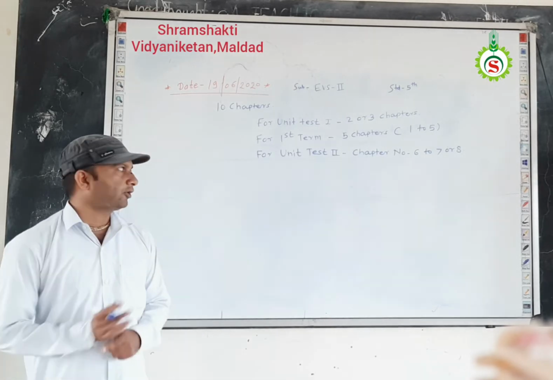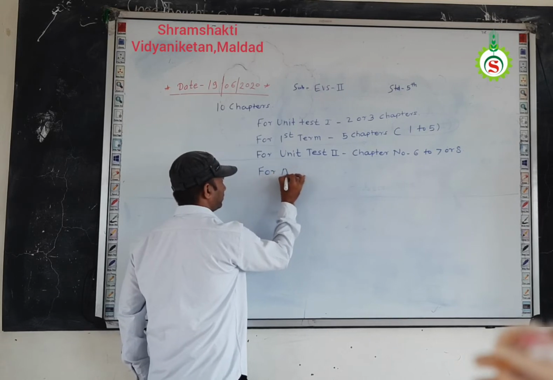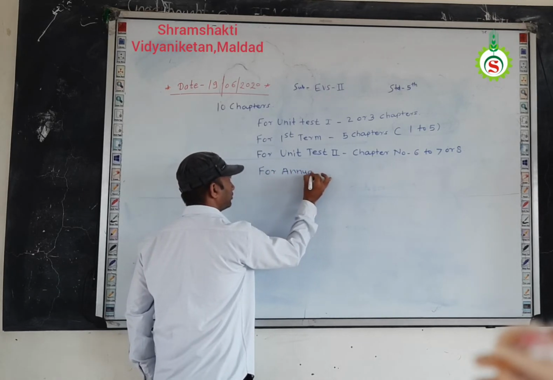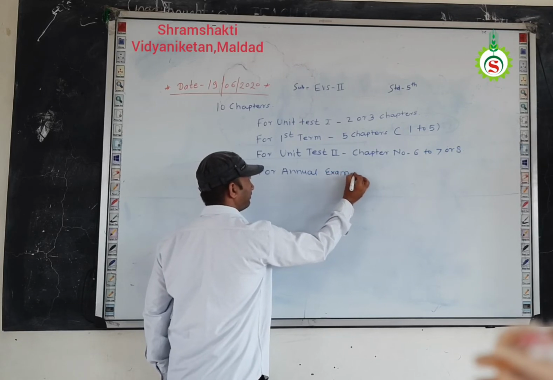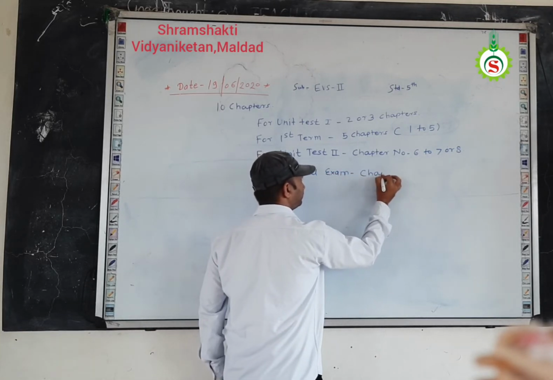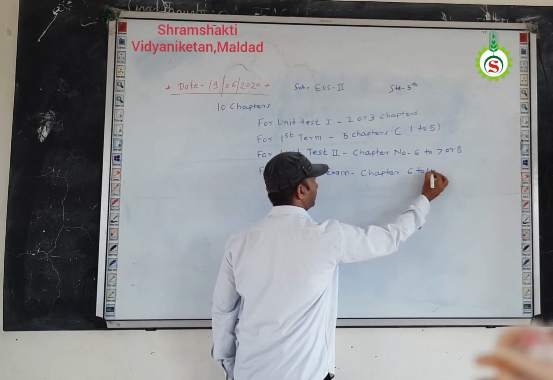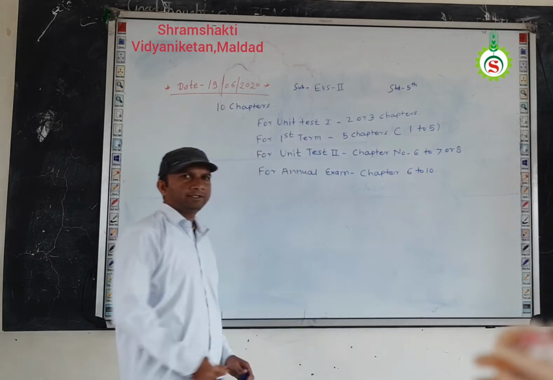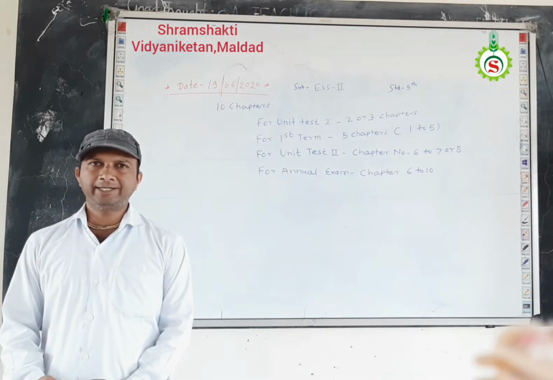Then for the annual exams or final examination, we have chapter number 6 to 10. Okay, means chapter number 6 to chapter number 10 are for final examination.